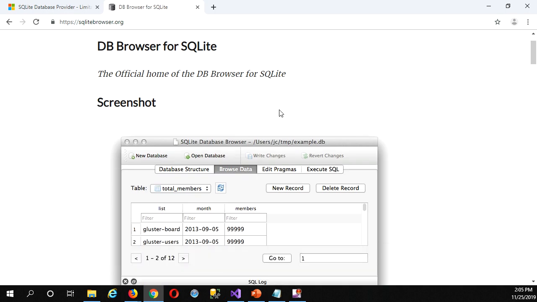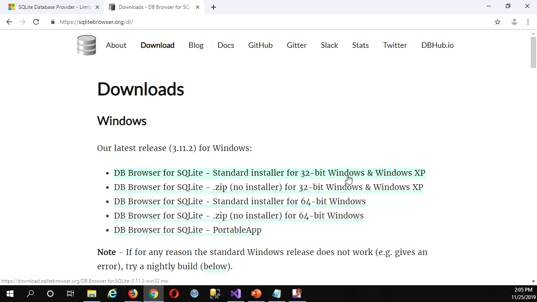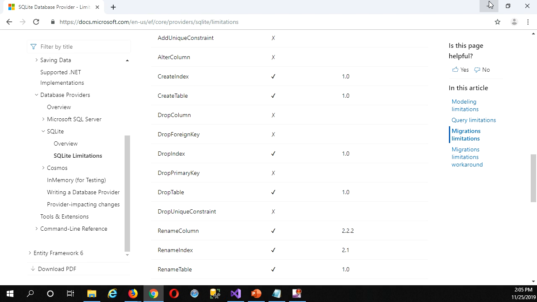It's free, it's open source, and you go to the download link, grab, well, this is probably the one you're going to want, and it's a nice separate application. In fact, I found it's a little bit more powerful. It quickly gives you access to all the triggers and everything else. It seemed to be almost a bit more complete than the one built into Visual Studio, but I haven't really compared them completely side by side, so don't quote me on that specifically, but it's an alternate way you can connect to your SQLite database system.